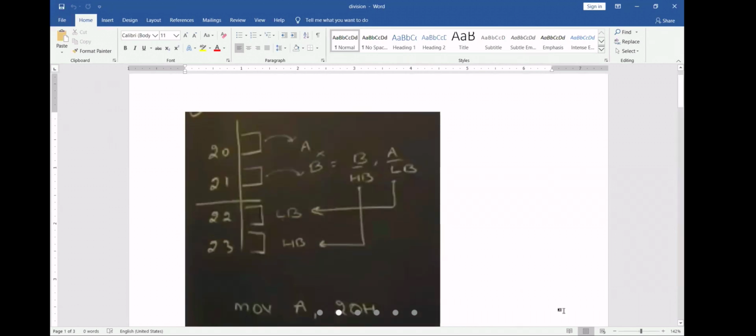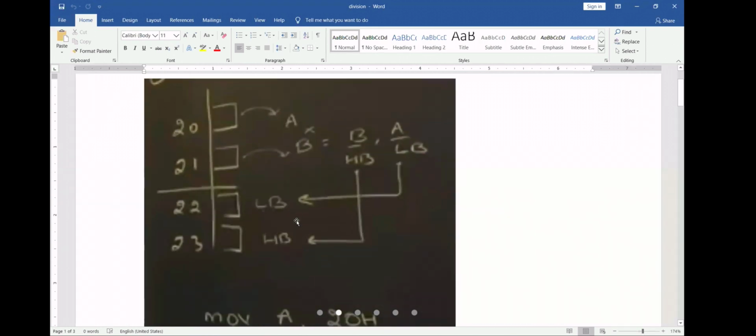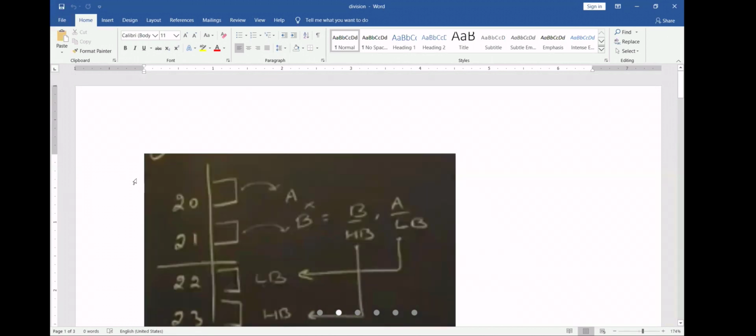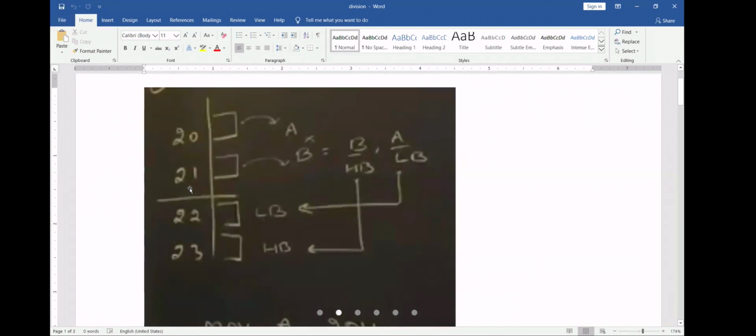Can you see this? Yes, sir. This first one is division. This one is multiplication.